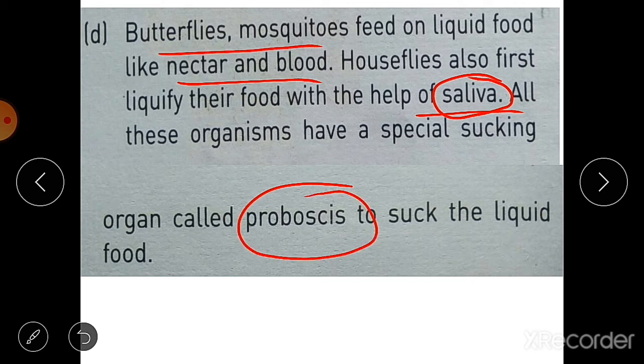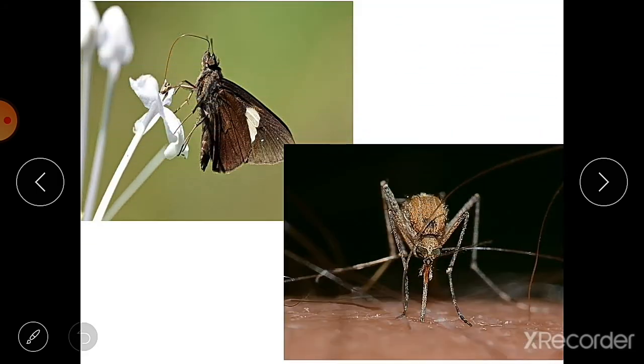Butterflies and mosquitoes also have proboscis. You can see in the picture here, this structure is there. This is the proboscis in the butterfly, and here in the mosquito you can see this is the proboscis. So proboscis is a tube-like or straw-like structure through which butterflies, mosquitoes and houseflies suck their food.